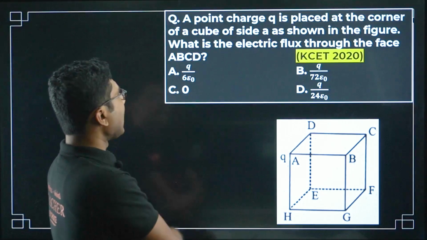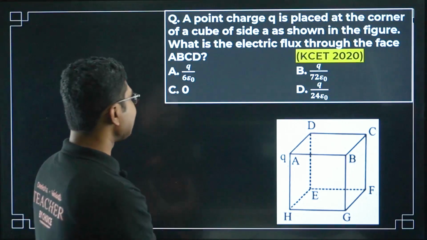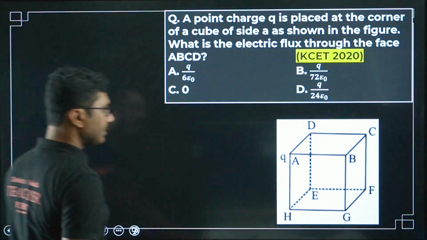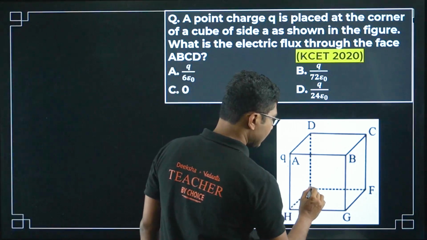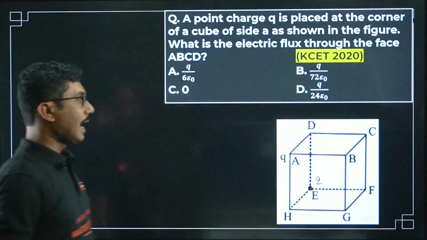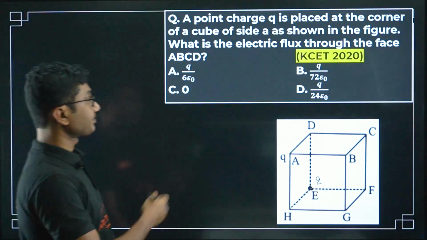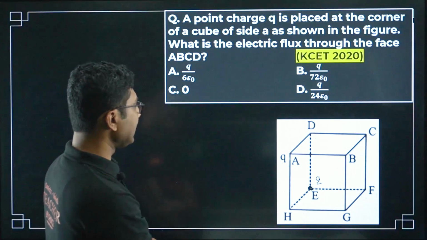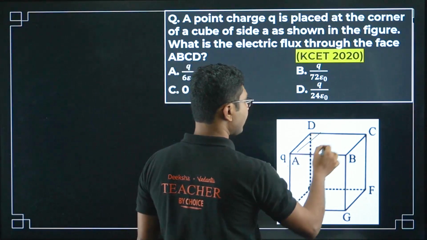A point charge small q is placed at one corner of a cube as shown. So here we have a point charge. Suppose it is placed at this corner Q. Okay, and what is the electric flux through the face ABCD? What is the electric flux through the surface ABCD?